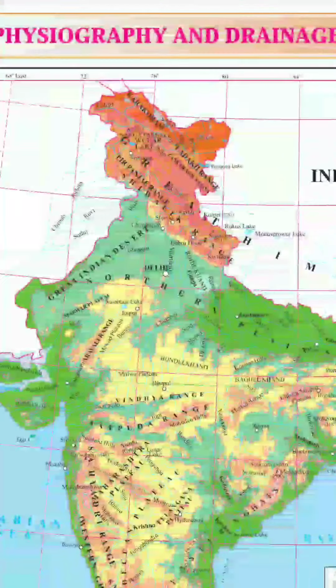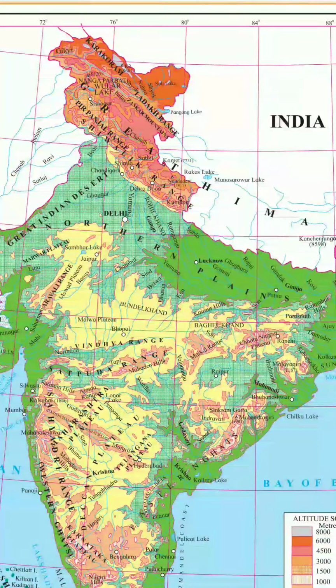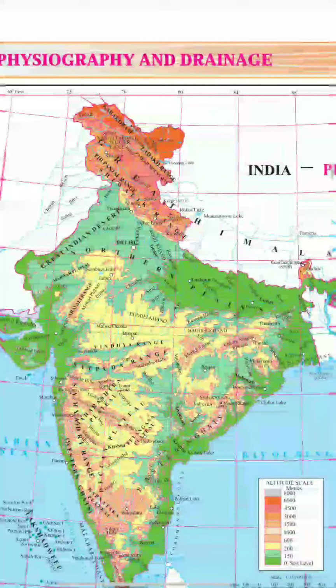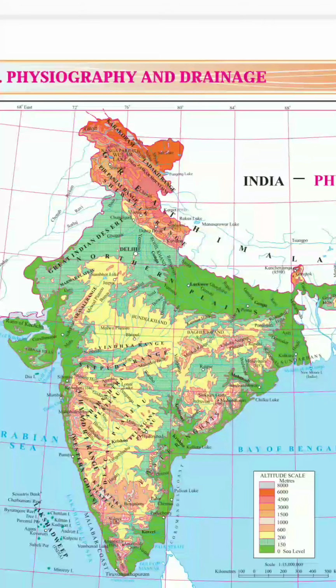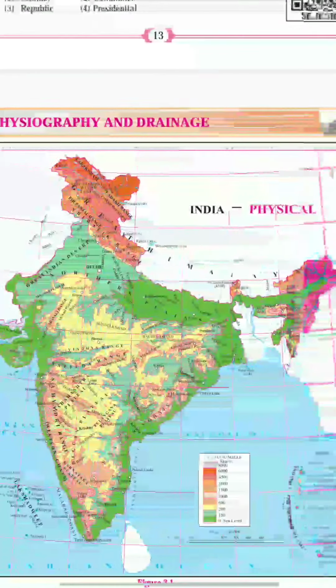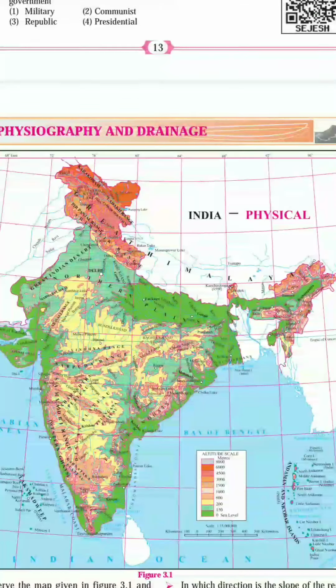Now you can easily understand by this map that India has a lot of diversity, isn't it? According to the geographical structure, India has a lot of diversity, and according to that diversity only we divide India into certain parts. Now what are those parts?